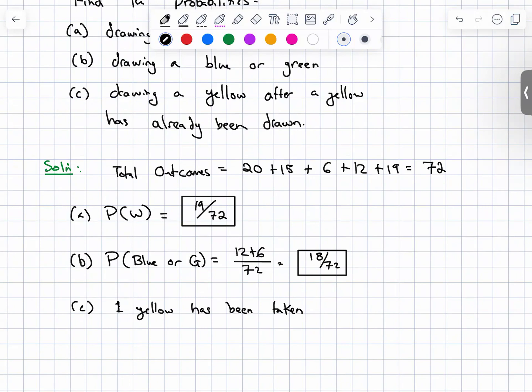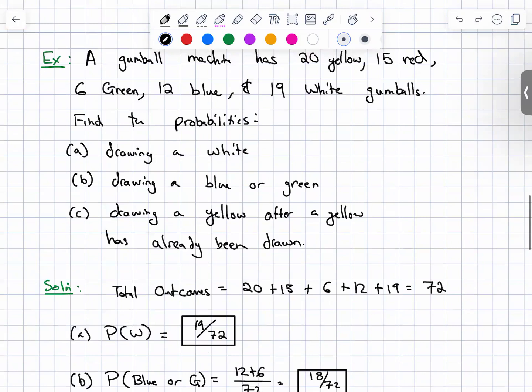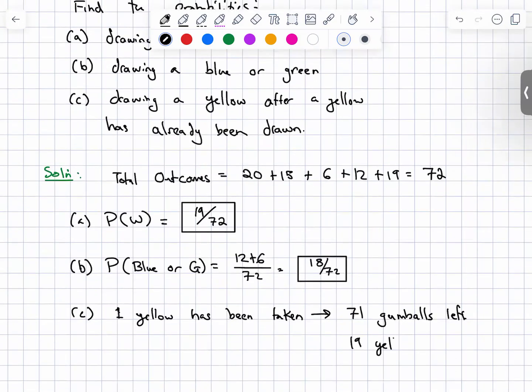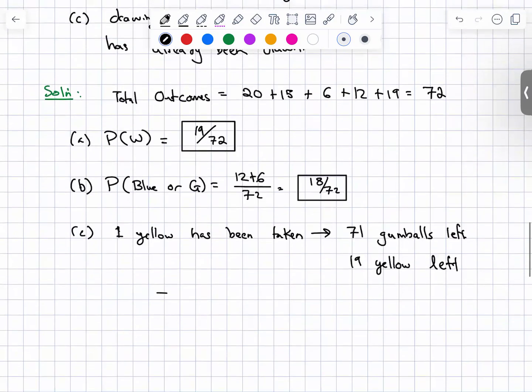So now there's only 71 gumballs left. And how many yellows were there? 20 originally, so 19 yellow left, because one of them was taken. And that's why it's compounded, because the implications of the first change the outcome of the second. So that would be a probability of 19 over 71.